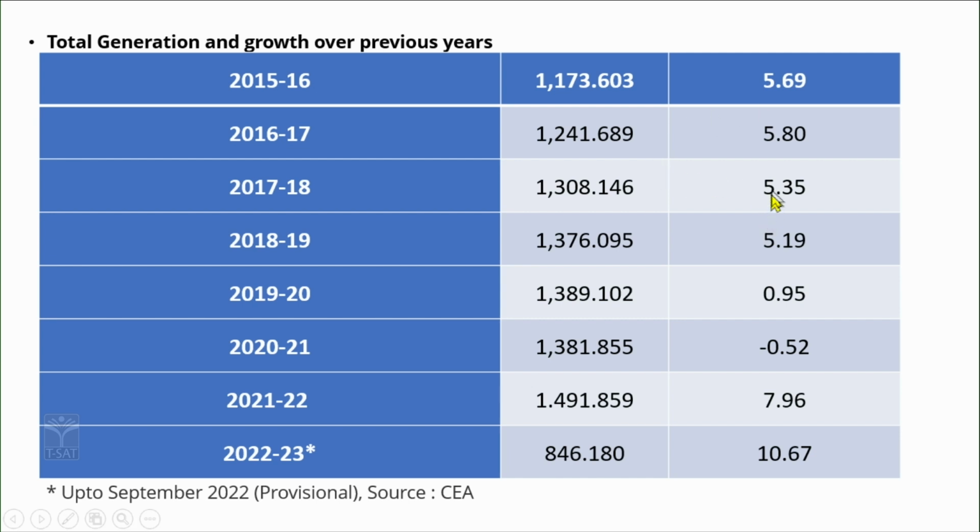Gradually, not only is the amount of megawatts of power being generated increasing, you are able to observe that the growth rate is also gradually increasing, except during the corona period in 2021. The rest of the years you are able to observe a certain growth rate. This is one of the significant aspects, the reason for the negative growth rate, which you must be able to mention.